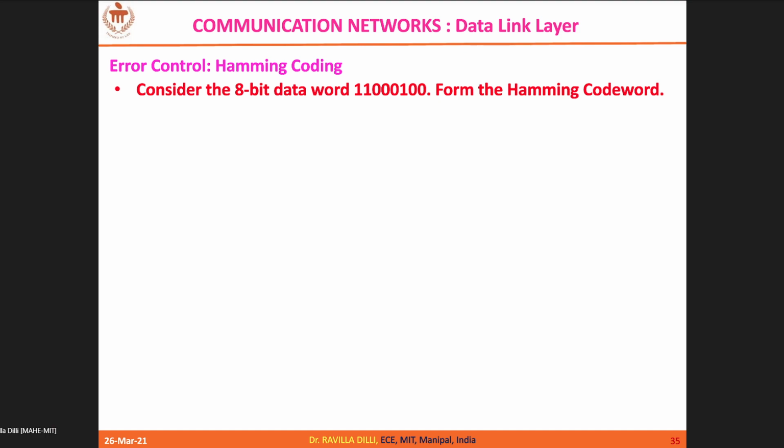Let me fill this. So my received code word is 1, 1, 0, 0, 0, 1, 0, 0, 0, 1, right?